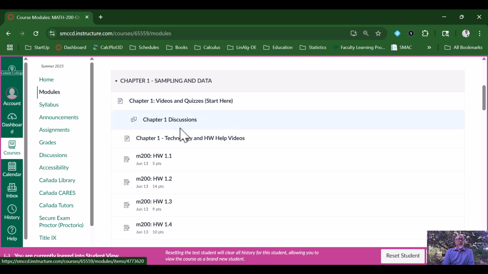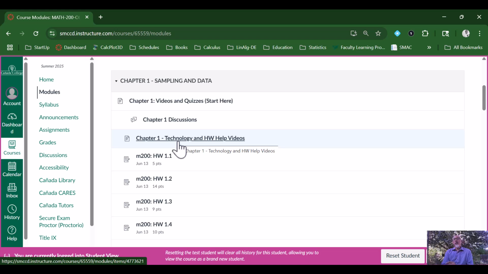We have a discussion board, where you can post questions and also answer questions. These discussion boards are really for you to communicate with each other. I will occasionally drop in and take a look at some of the questions, but I normally don't, and I expect other people to find information there. If you do want to get a hold of me to ask questions, you can go back to the inbox feature. There are some help videos for homework and some technology.